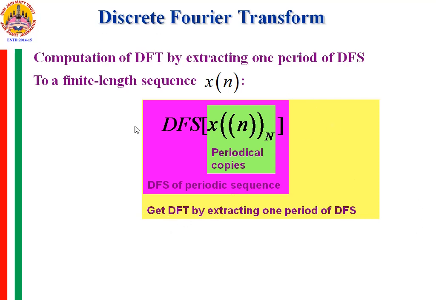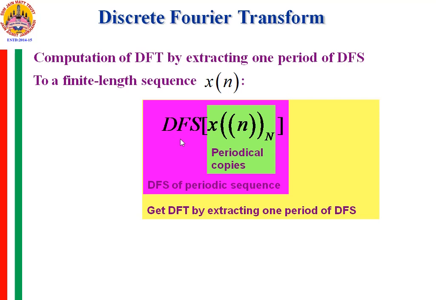So in this process of finding the DFT or deriving this equation, what we are considering is x of n, which is actually not periodic in nature. It exists for the length L, that is 0 to L minus 1. But what we are considering is its periodic extension for the interval N, and assume that x of n is periodic for the period N, and consider its periodic copies and find the DFS of it.